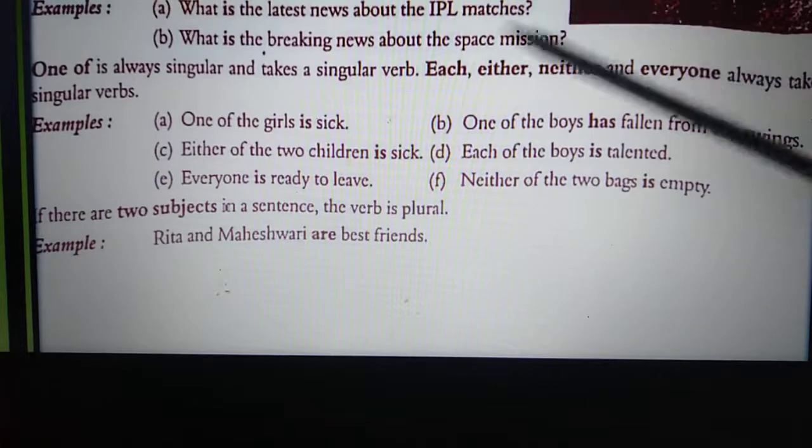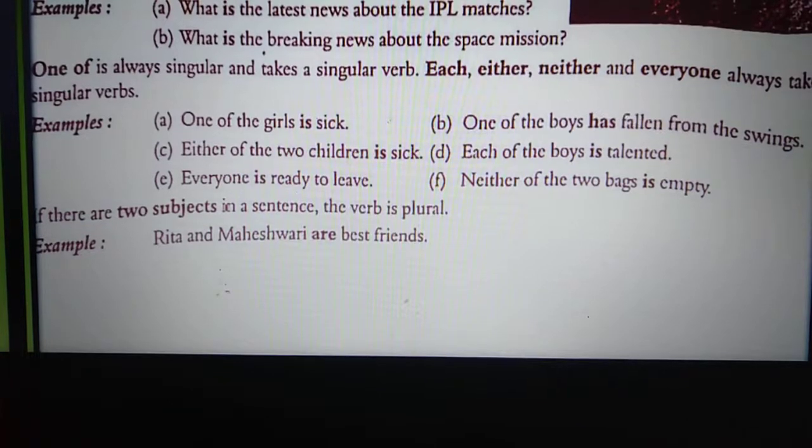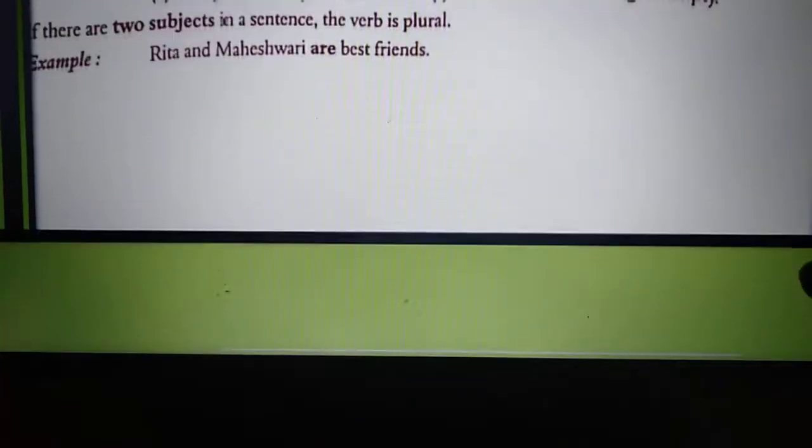You have to remember the words which are specifically given here, according to which verb you are going to use in which sentence. Fine.